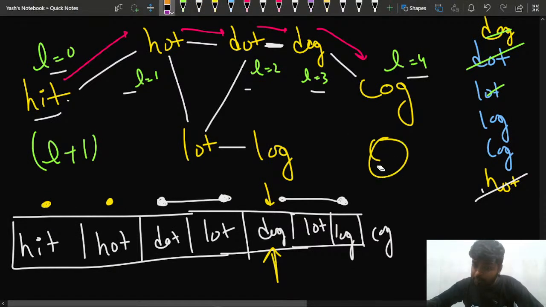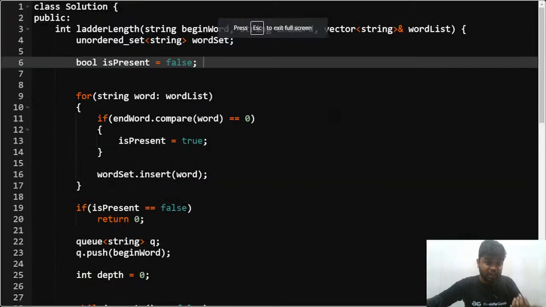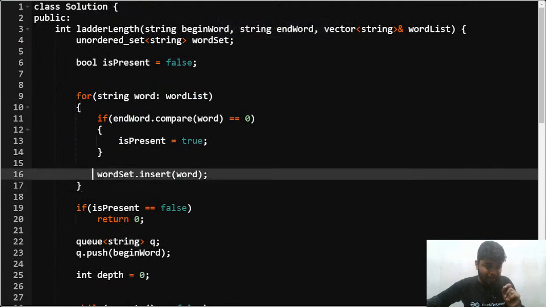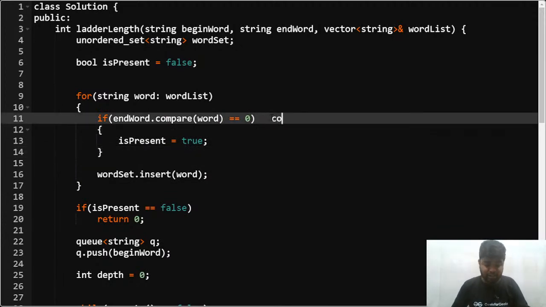If the final destination that I want to reach is not present in the word list, then I'll always return a no, right? So I'll be inserting every word into my set, or my map, you can say. And if the final word I want to reach, suppose cog, is not present, in that case there will be no meaning of making a graph, right?